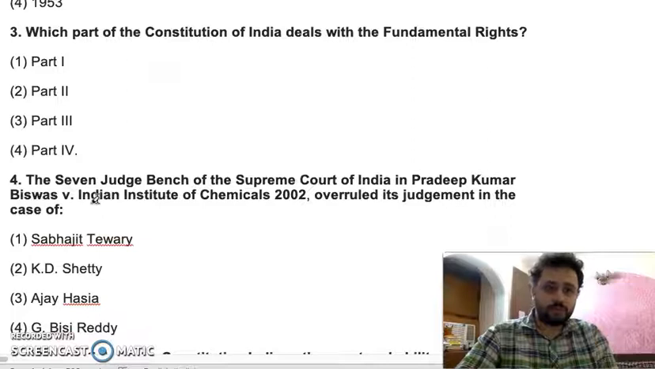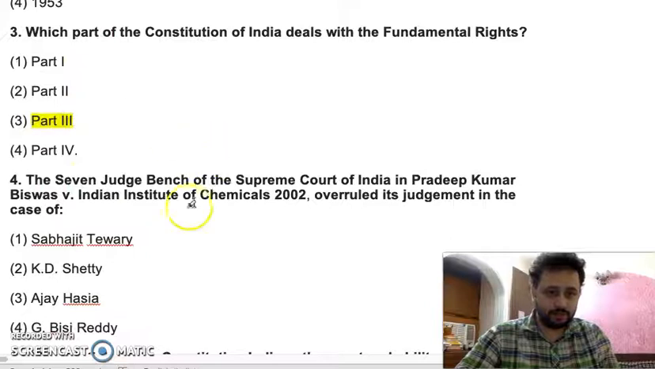So question number 3, which part of the Constitution of India deals with fundamental rights? So part 1, part 2, part 3 or part 4? So the answer is part 3 of the Constitution.